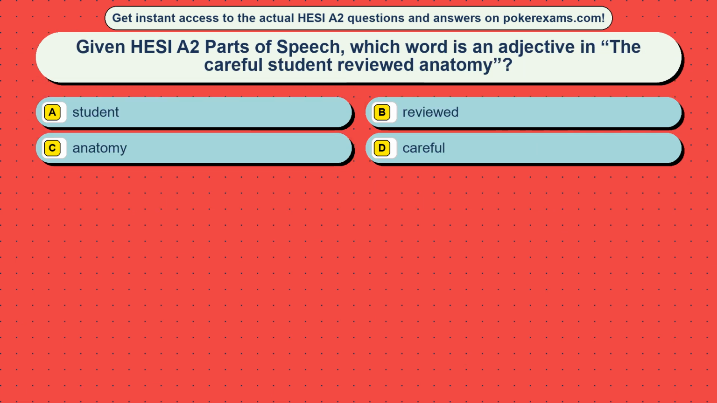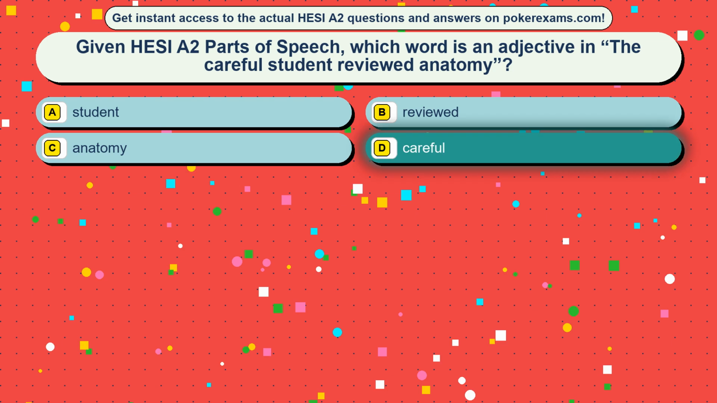Question 38. Given HESI are two parts of speech, which word is an adjective in the careful student reviewed anatomy? Option A, student. Option B, reviewed. Option C, anatomy. Option D, careful. The correct answer is option D, careful.